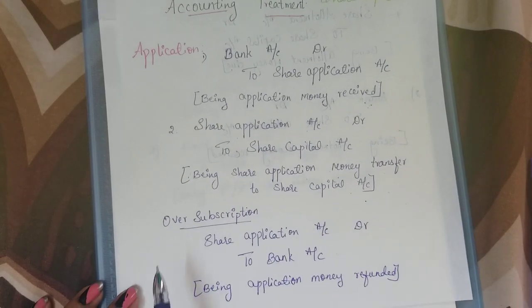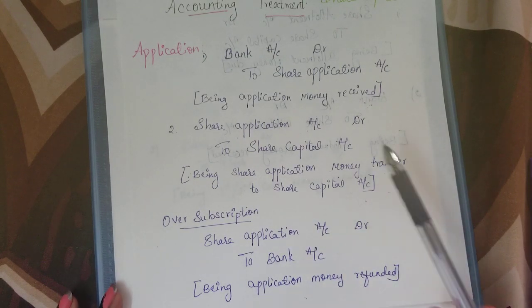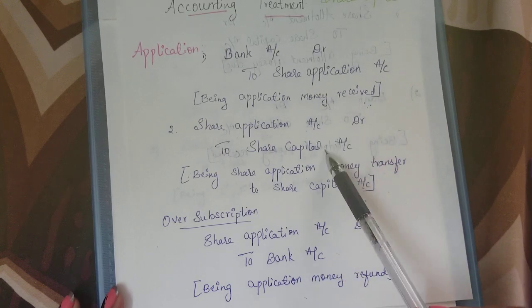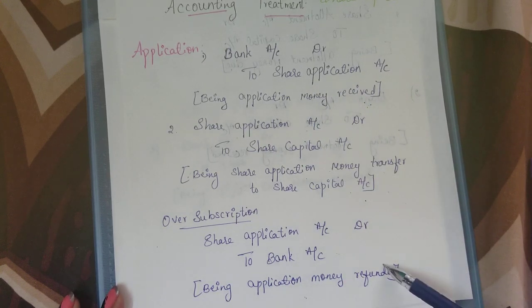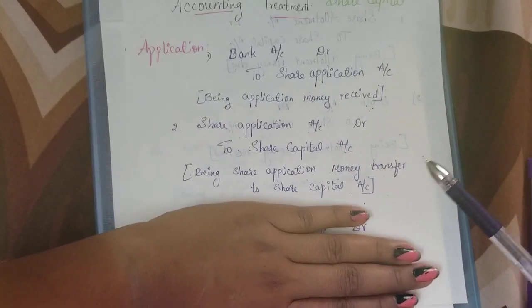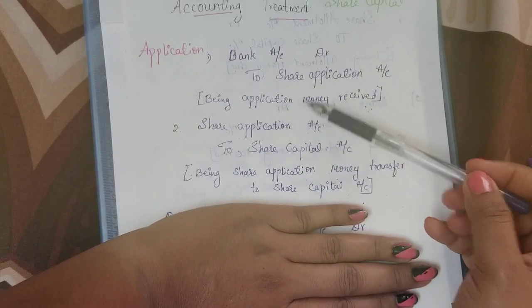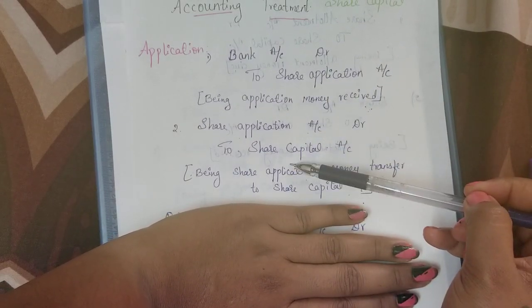So at the time of oversubscription, if oversubscription is given in the problem, then along with these two entries in the application stage, you need to enter this entry also. If there is no oversubscription, this entry will not be passed. Only the first and second journal entries of the application will be passed.